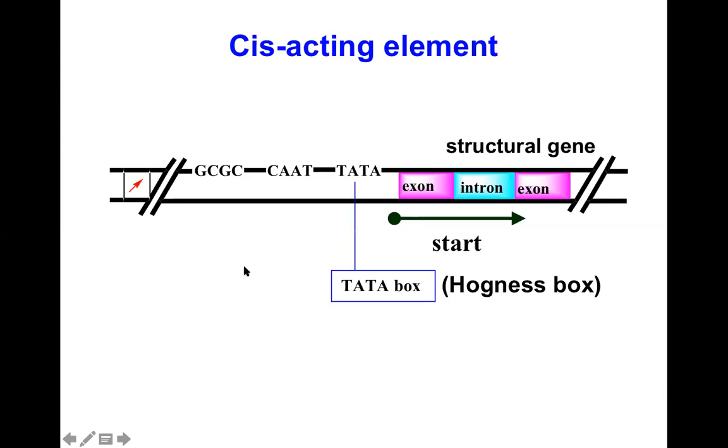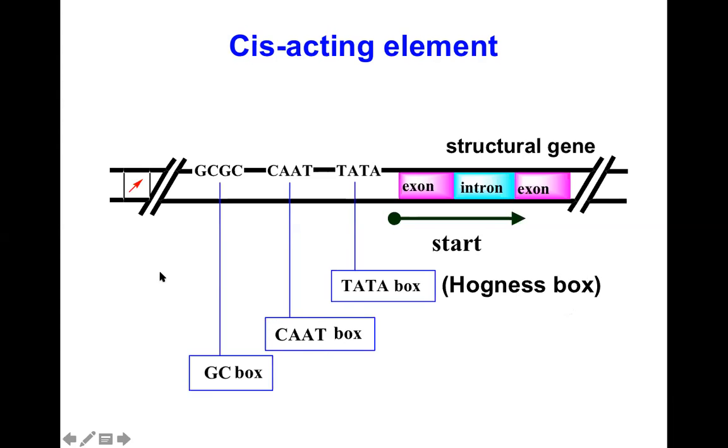So there is a TATA box, the Hogness sequence, approximately 25 nucleotides before the start. There is a CAAT box, and a GC box approximately 80 nucleotides before the start. There are enhancer elements. Look at the complexity of the eukaryotic gene. There is a start site, TATA box approximately at -25, CAAT box at -40, GC box at -80, but it differs from species to species.